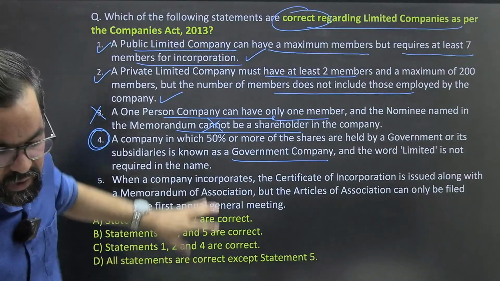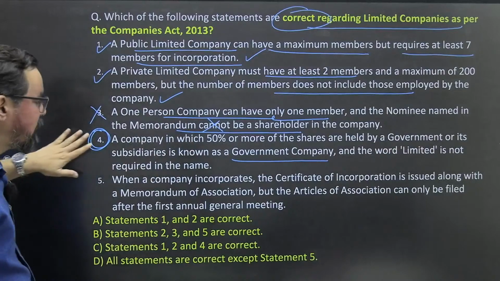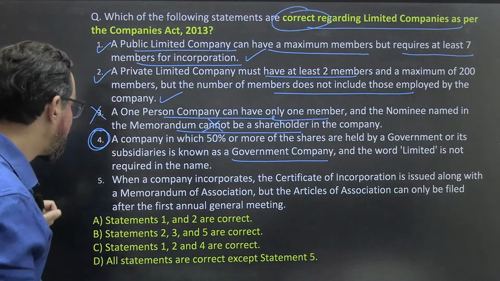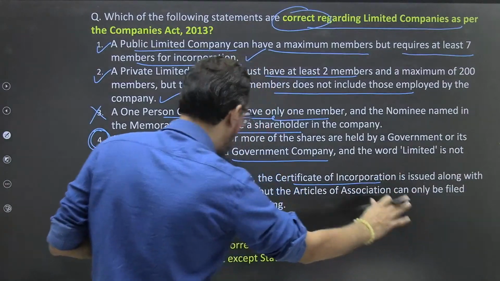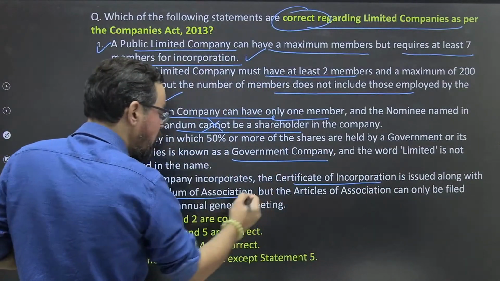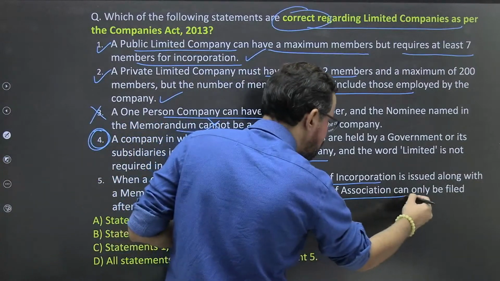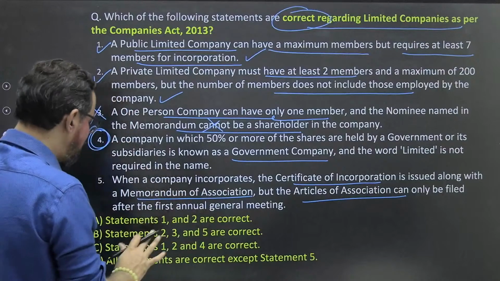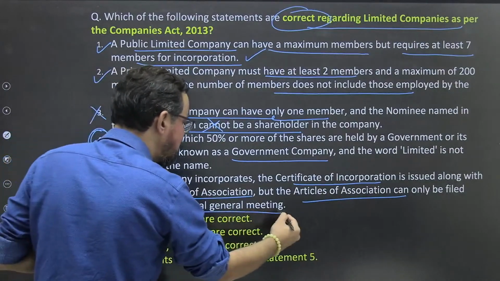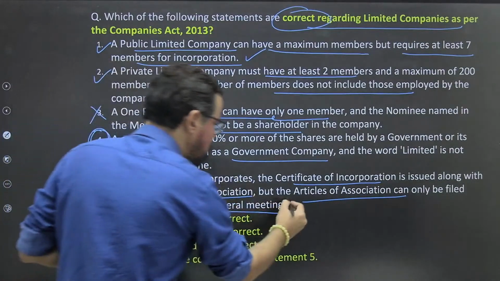Who will tell this one, guys? Try once. Come on, just tell me whether this statement is right or wrong. Okay. When a company is incorporated, the certificate of incorporation is issued along with the MOA. But the articles of association can only be filed after the first AGM of that particular company. This is also wrong. Okay.